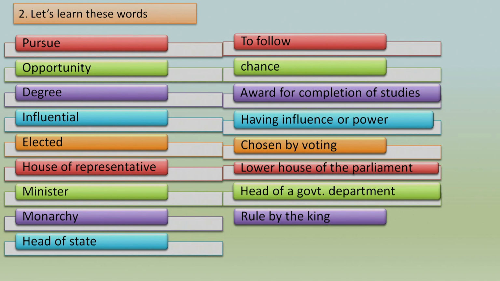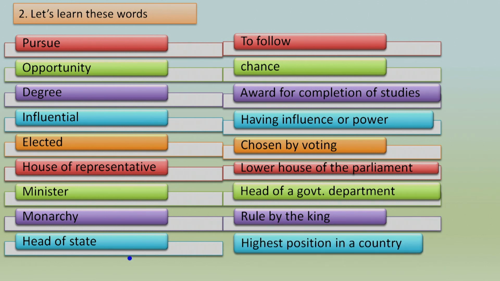Okay, currently we don't have a king, right? So we are not in the monarchy system. When there is a king as the head, then we call that a system of monarchy. And head of state means the position that is the highest position in the country.